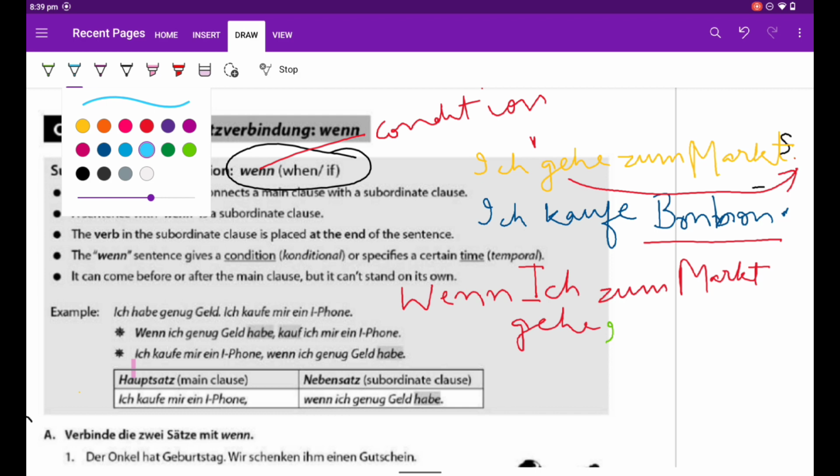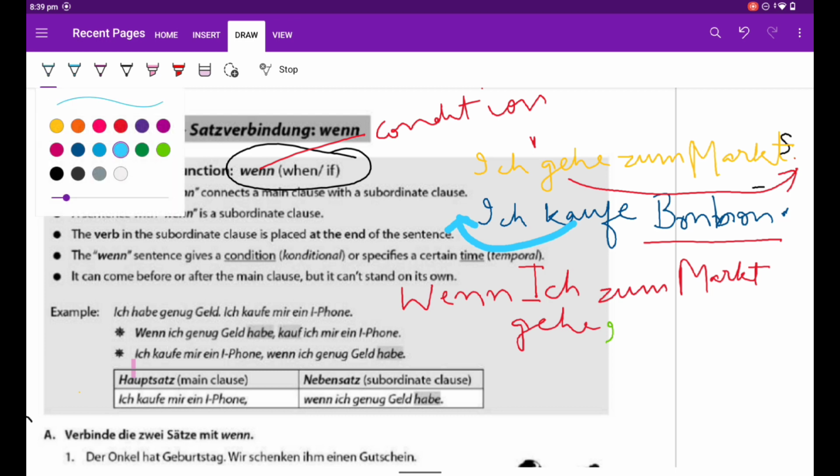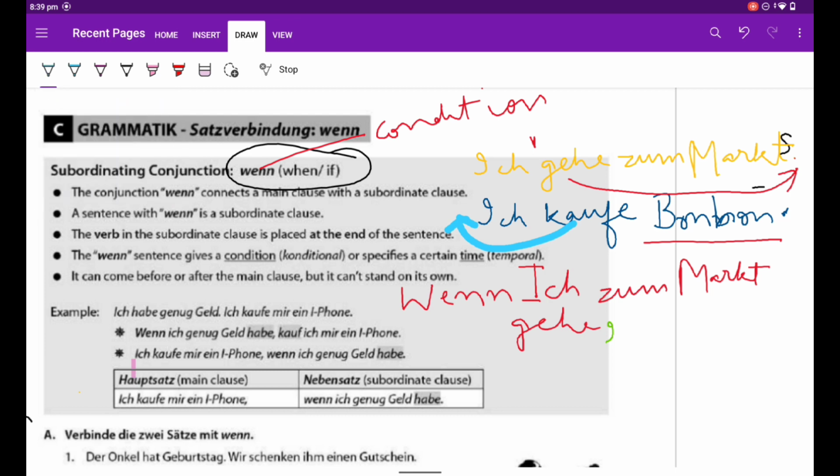Now, what will happen here? The second sentence has to be joined. In that case, the verb will come on the front. I will write kaufe ich Bonbon.